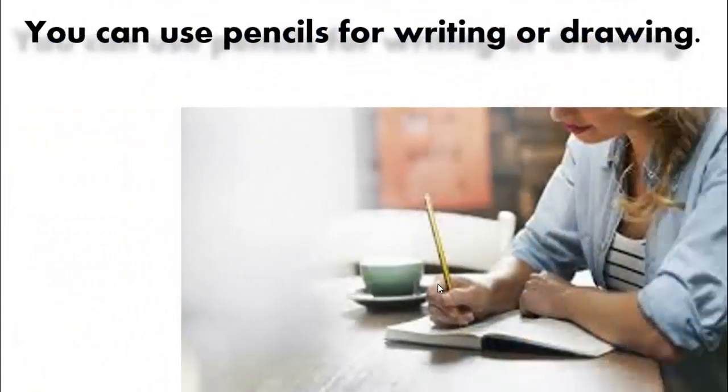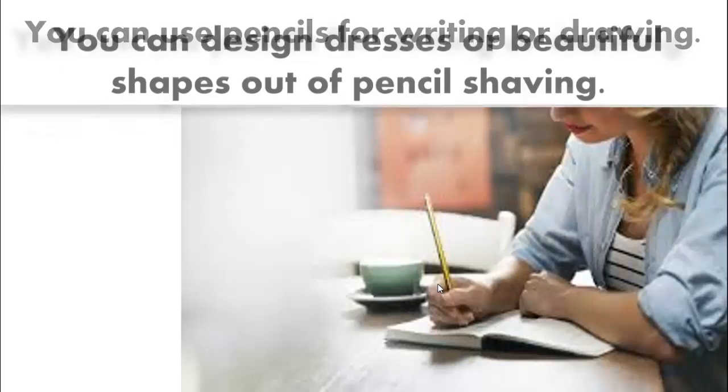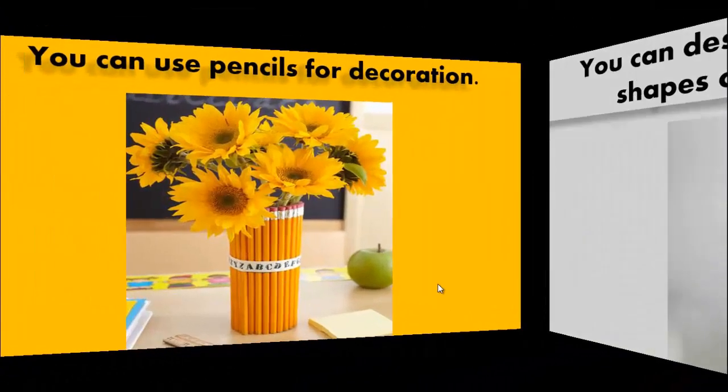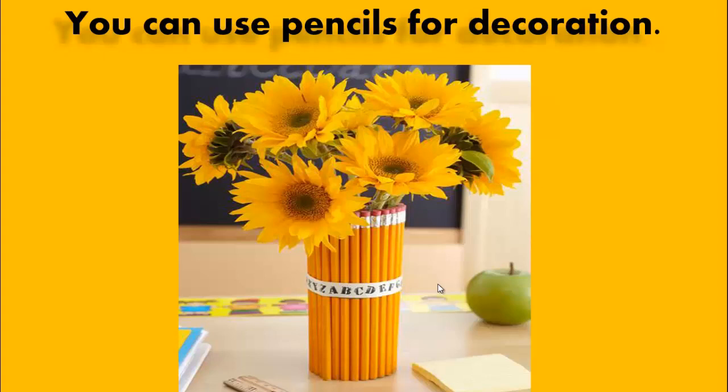As we have said before, we can use pencils for writing or drawing. And you can design dresses or beautiful shapes out of pencil shavings, like this one. You can use pencils for decoration. It's a creative idea. So this is not the intended purpose.